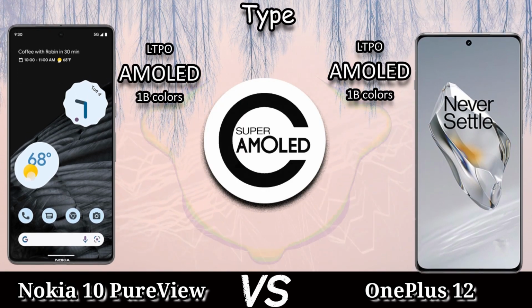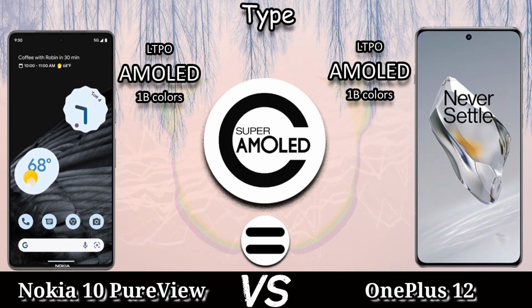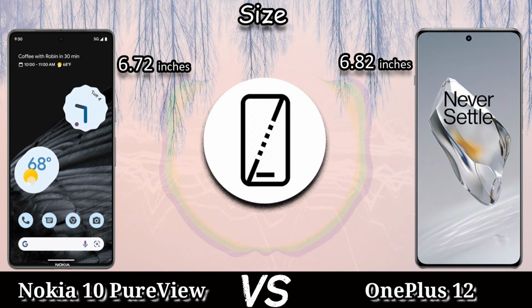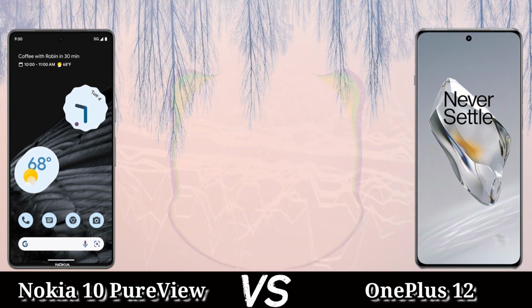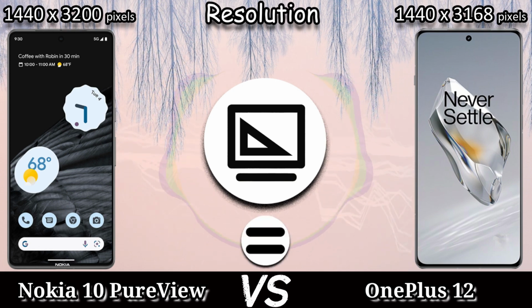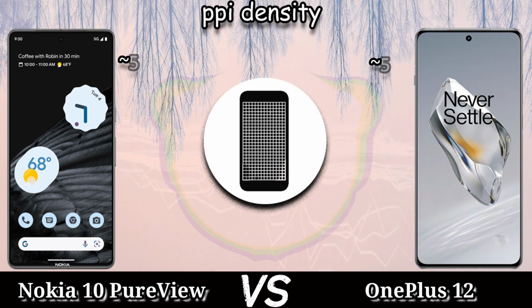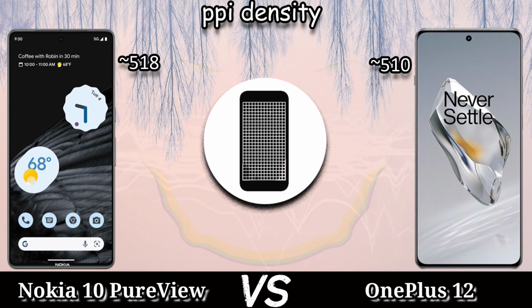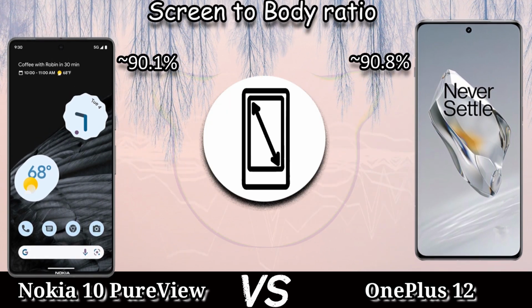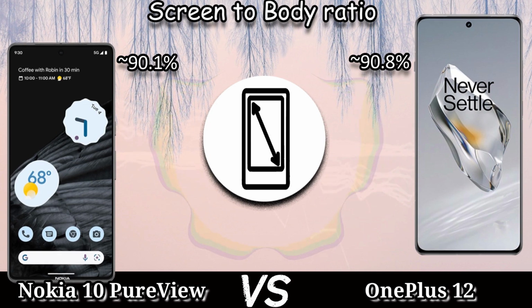The refresh rate of the Nokia 10 PureView is 120Hz with 5000 nits peak brightness and the OnePlus 12 comes with 120Hz with 4500 nits peak brightness. The Nokia 10 PureView comes with Corning Gorilla Glass Armor screen protection and the OnePlus 12 comes with Gorilla Glass Victus 2 screen protection, and both mobiles come with dual SIM nano SIM card support. No headphone jack in both devices.